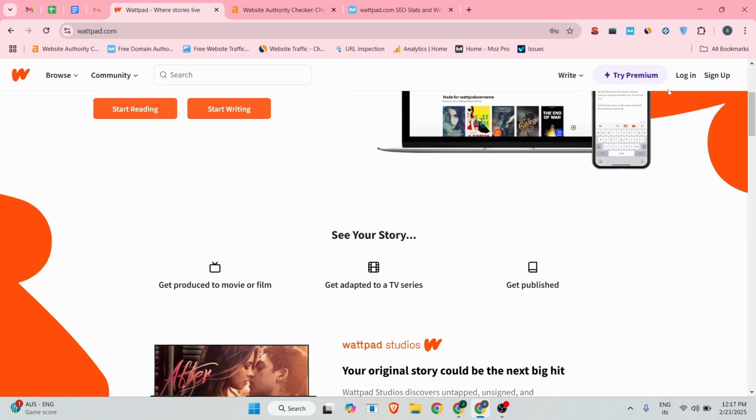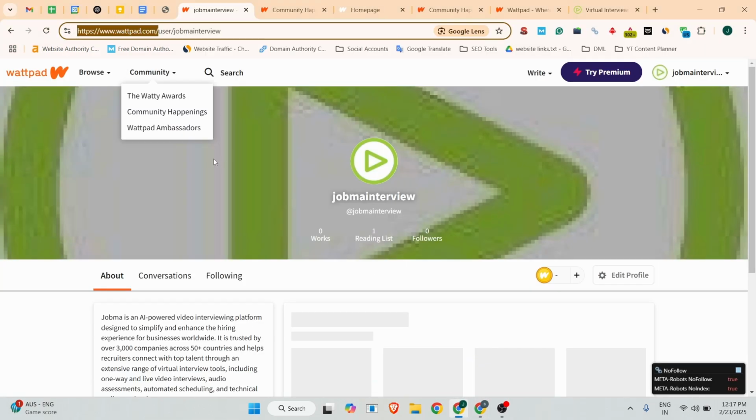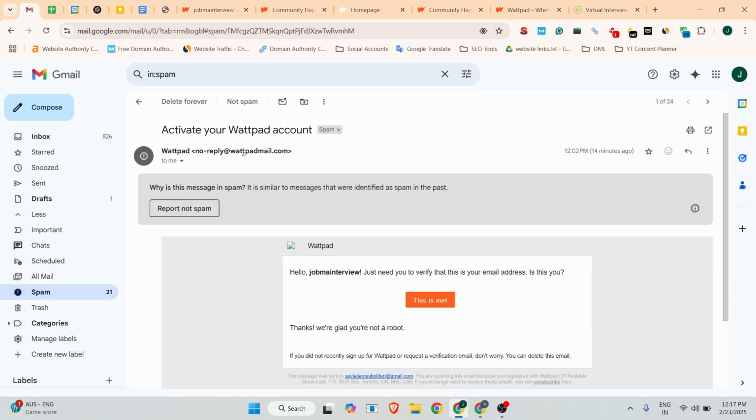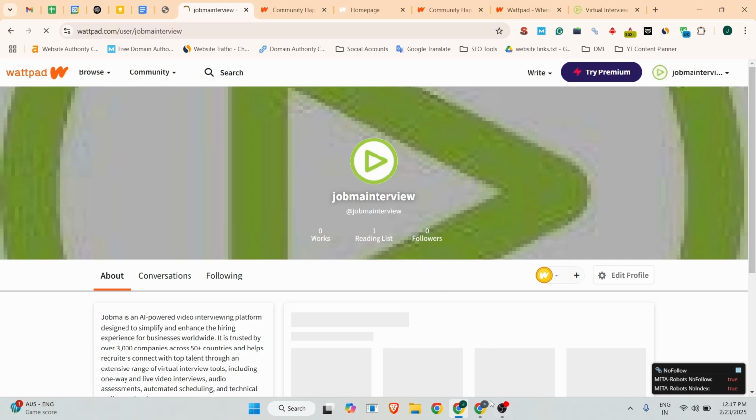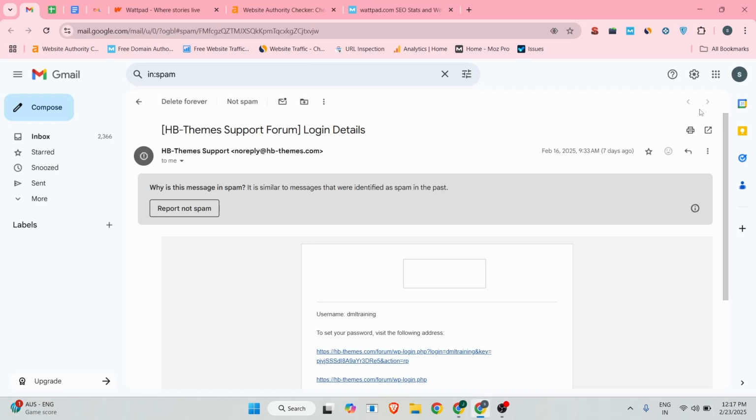Once you submit all your details, this site will send you the activation email. I recently created this profile on this website, so I can show you here. You can see I received this activation email in the spam folder. Then you can click on this email, and you will be redirected to the website interface.